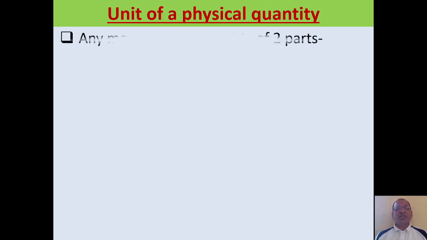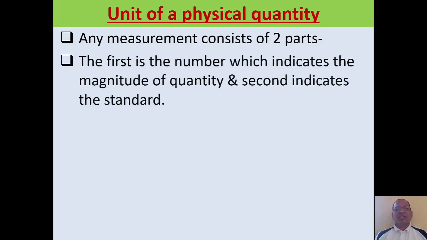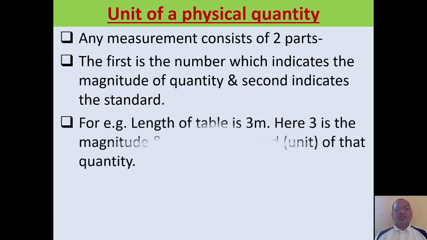When we measure any physical quantity, the measurement consists of two parts. The first part is simply a number, which we call the magnitude of that quantity. The second part indicates a standard, and this standard is called the unit of that physical quantity. For example, if the length of a table is 3 meter, this measurement contains two parts.